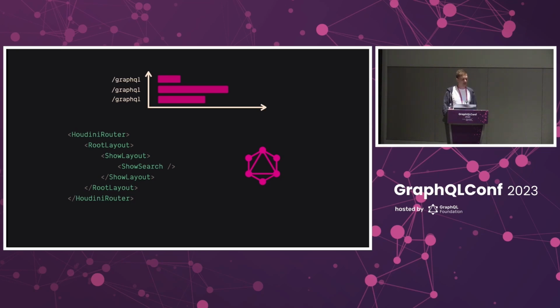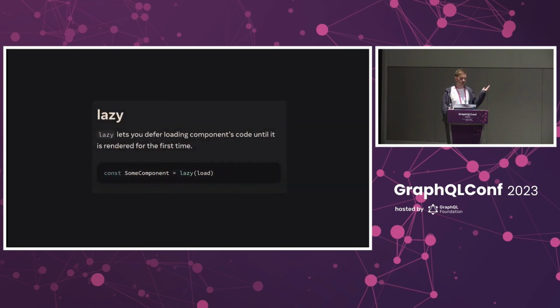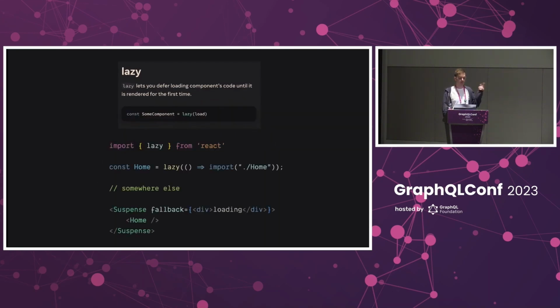And with query waterfalls out of the way, it's time to talk about asset waterfalls. Asset waterfalls occur when you have to load a script before you can fire your view's query. And this is especially tricky to address if you're just using something like Vite to kind of homebrew your own thing together. The most common source of asset waterfalls that I've run into is React's lazy utility. Now on the surface, lazy looks pretty good. You pass a function that returns the result of importing a component. When Vite sees that dynamic import, it splits your application into multiple chunks. While the file is loading, the component suspends, and when it's finished loading, the results get rendered.